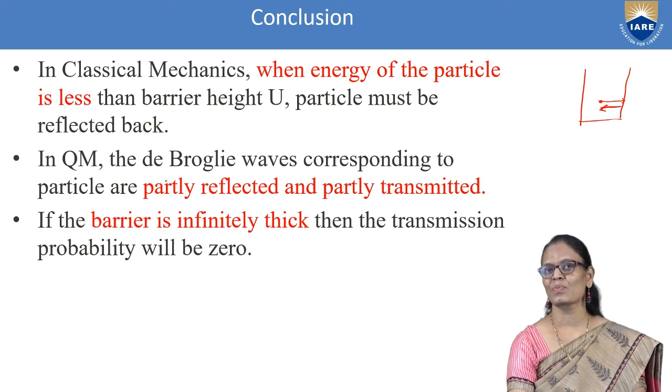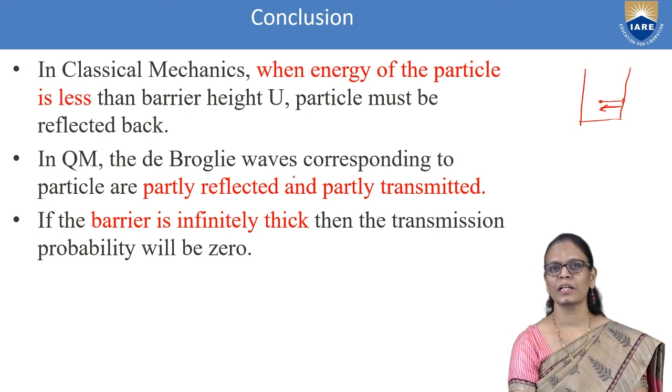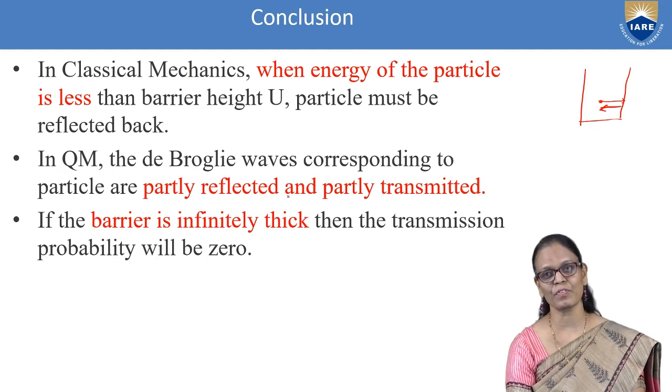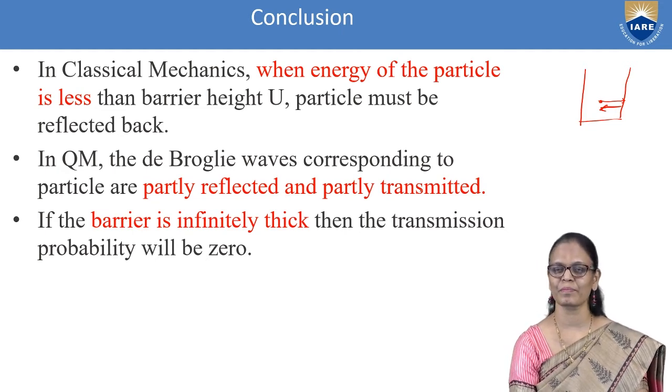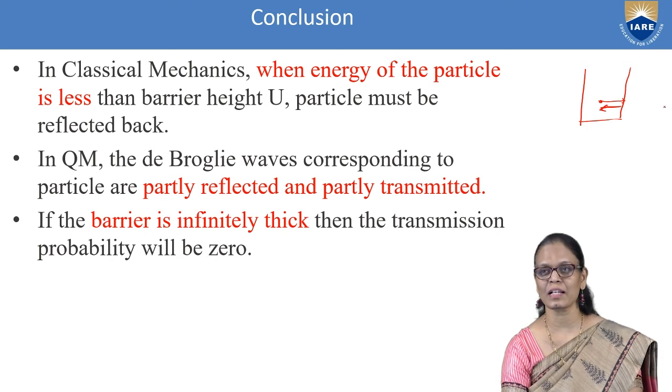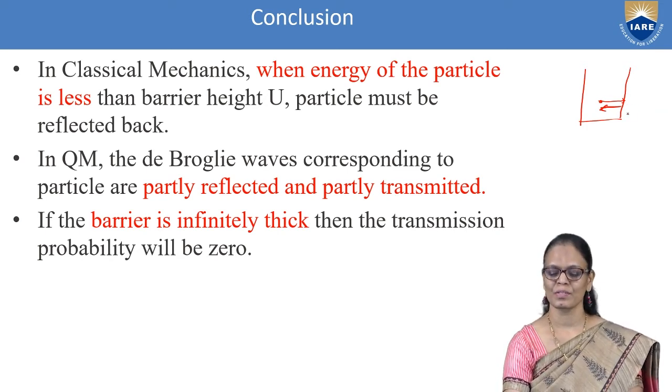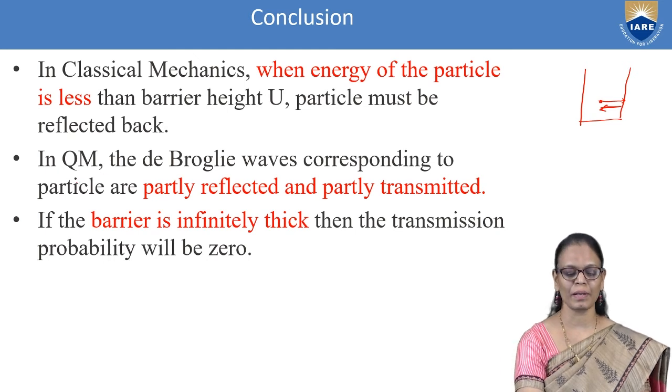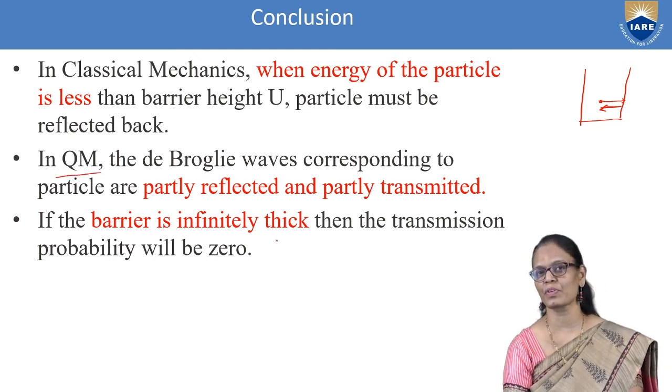In quantum mechanics, what are we seeing? The de Broglie waves corresponding to the particle are partly reflected and partly transmitted. So some of the energy is also transmitted when it comes and hits the boundary. This is a very important point which we have to consider.